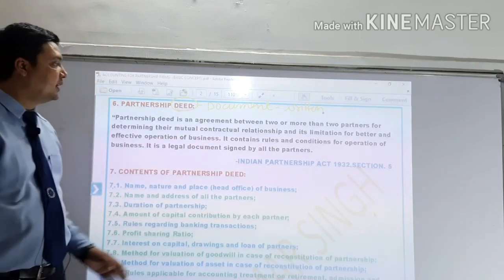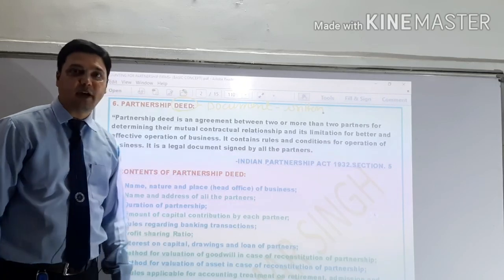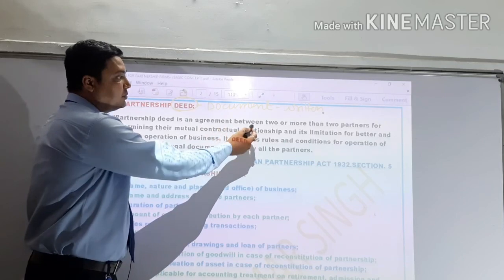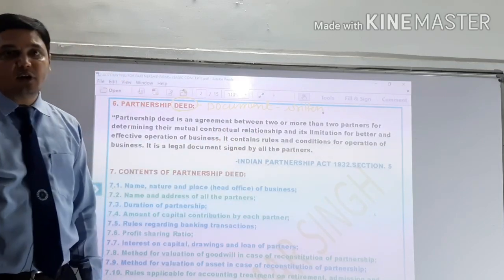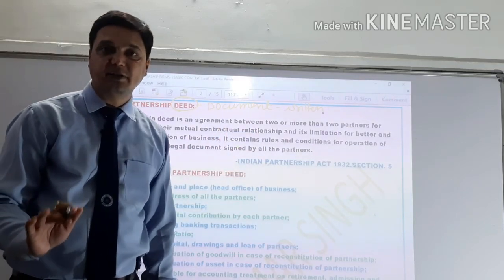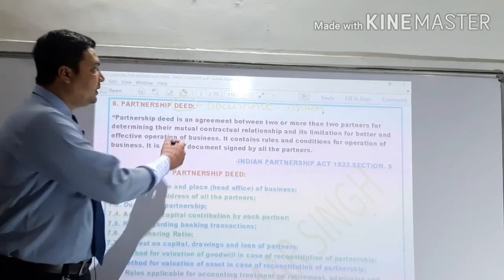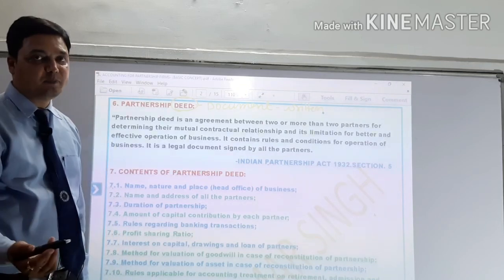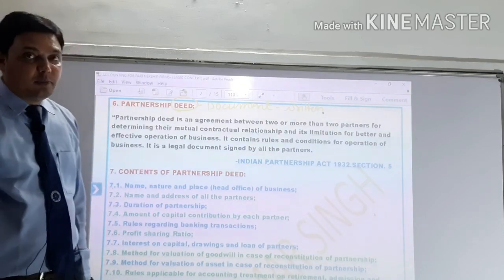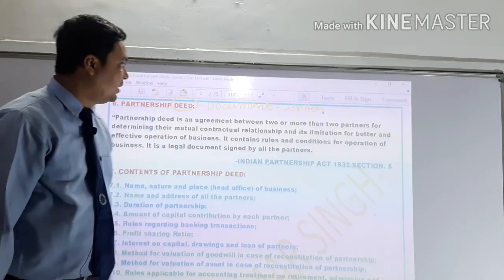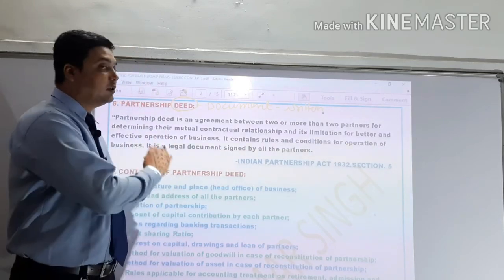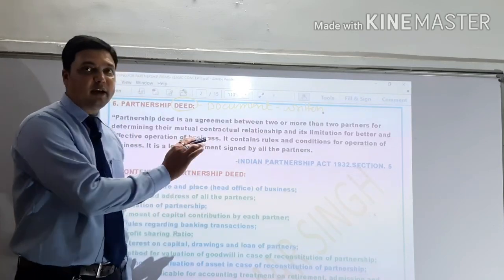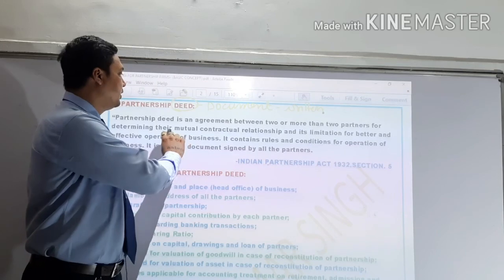According to the Indian Partnership Act 1932, section 5 is defined here. Partnership deed is an agreement between two or more partners. It is not compulsory or mandatory for the partnership business that your agreement be in written form. It is optional. Either you complete your partnership in oral form or in written form. But when we record all the things in a document in written terms, that is known as the deed.